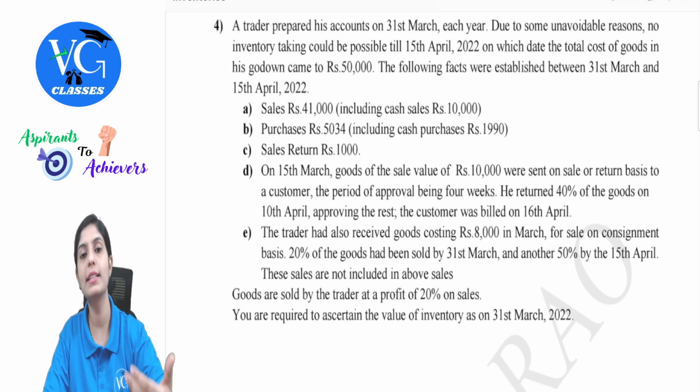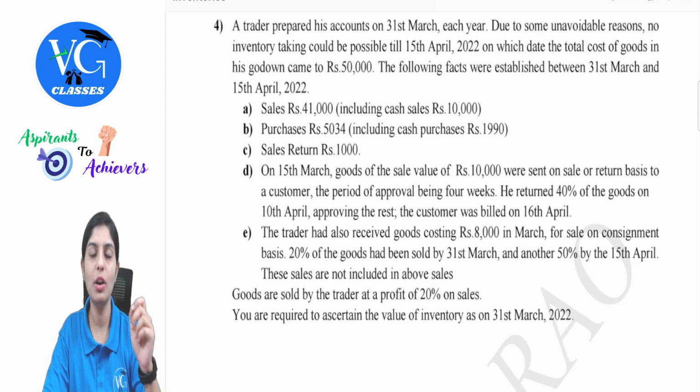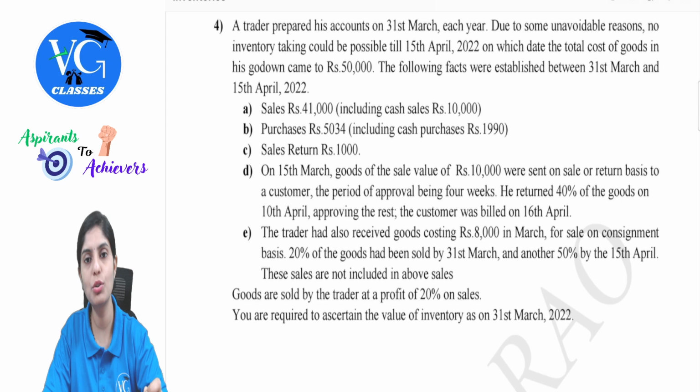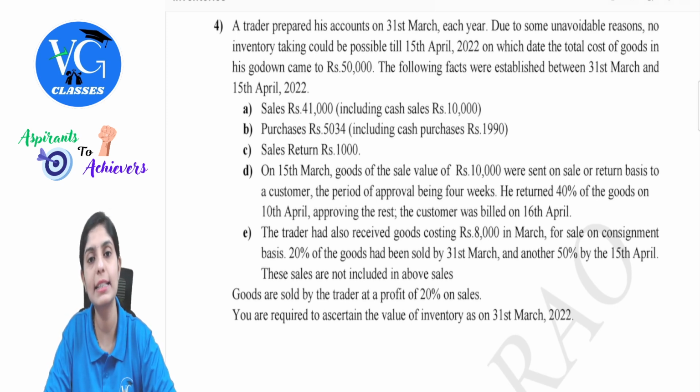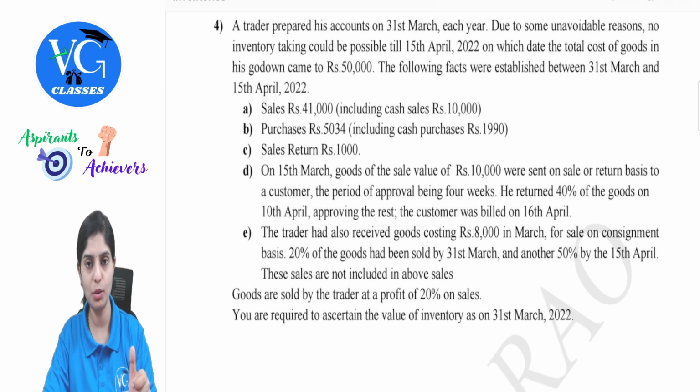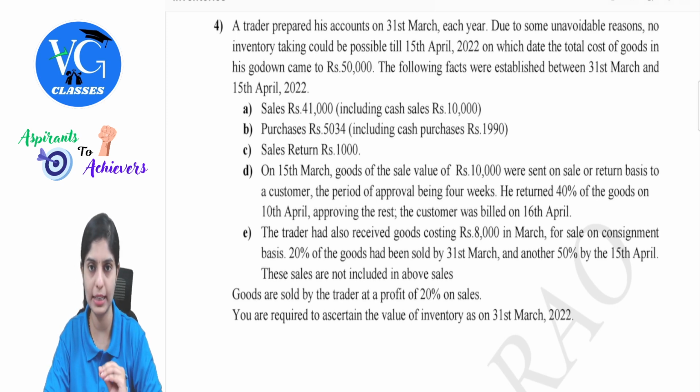The person who sends the goods is called the consignor and the person who receives is called the consignee. Keeping this in consideration, how will it impact inventory taking? You will understand in a while when we take up the question, guys.